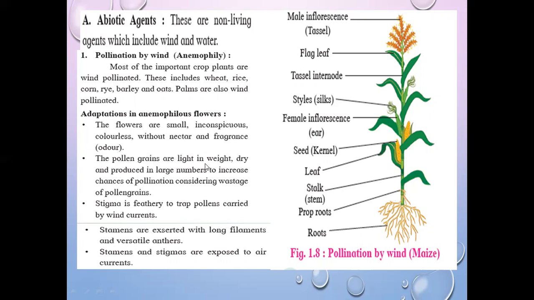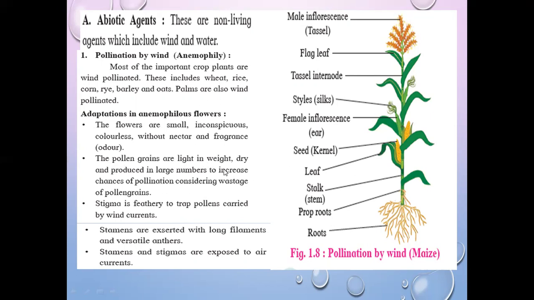The pollen grains are light in weight, dry and produced in large numbers to increase chances of pollination considering wastage of pollen grains. Means basically the number of pollen grains are more. For example, if 100 pollen grains are produced over here, then out of that, not 100 but only 30 to 50% will be successful at pollination.